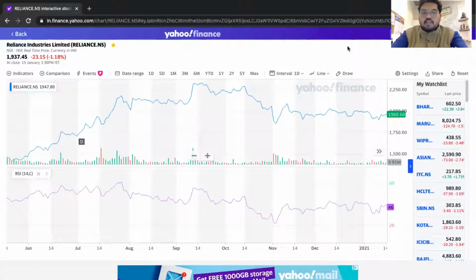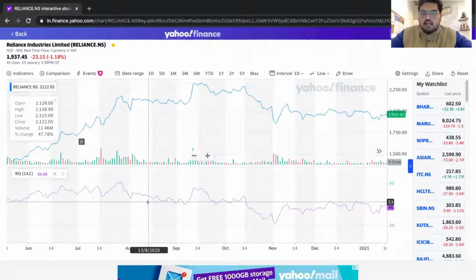Today we're going to discuss something called the Relative Strength Index, a technical analysis oscillator that tells you whether the stock is overbought or oversold. It also tells you whether there's going to be a price reversal sometime using its divergence concepts. So we'll get into the details right now.